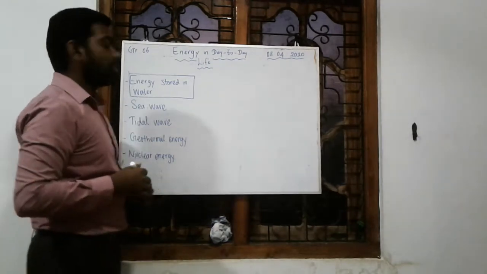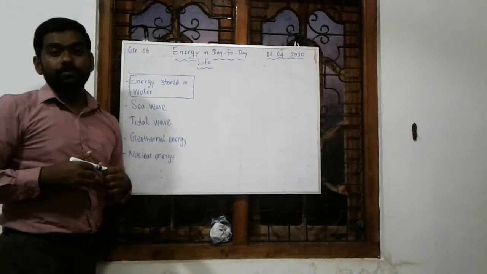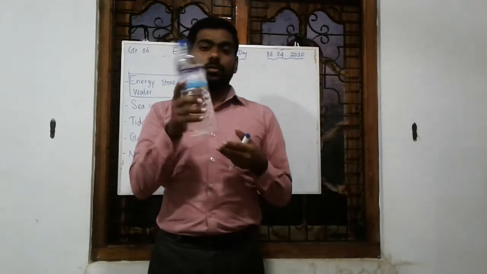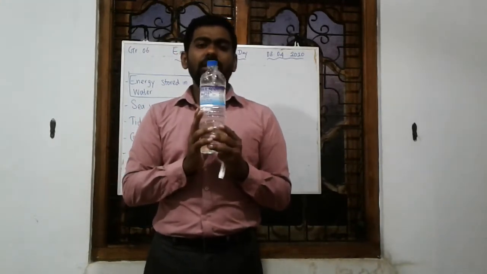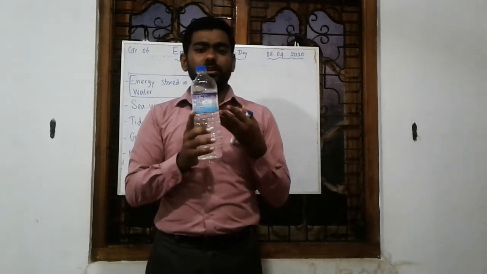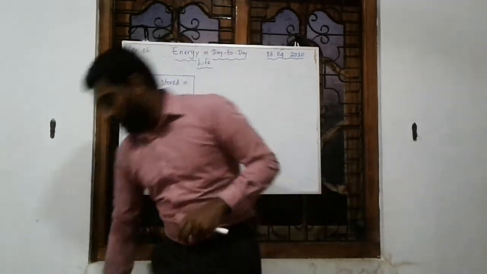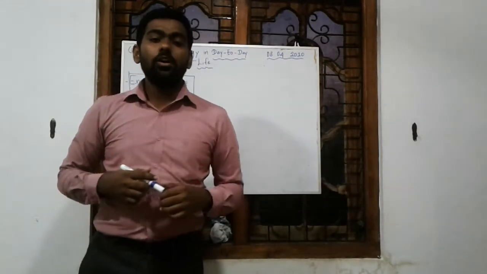Okay, so first we see the energy stored in water. I have a bottle full of water. Does it have any energy? It does not have any energy. It cannot do any work. But I told you when I recalled the wind, any moving object has energy.